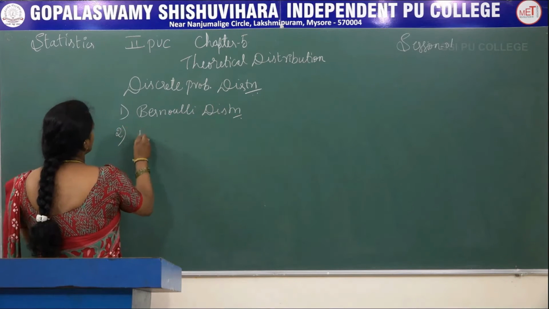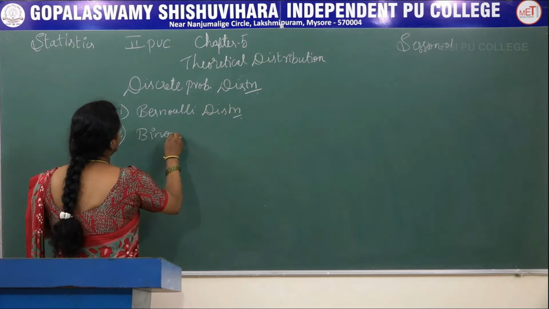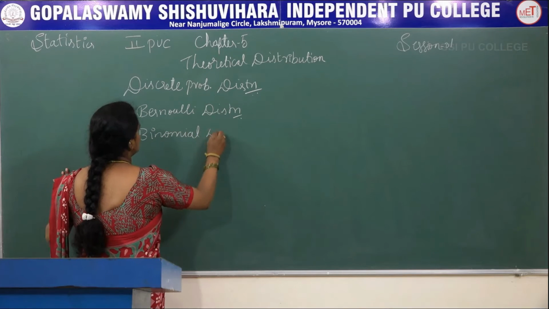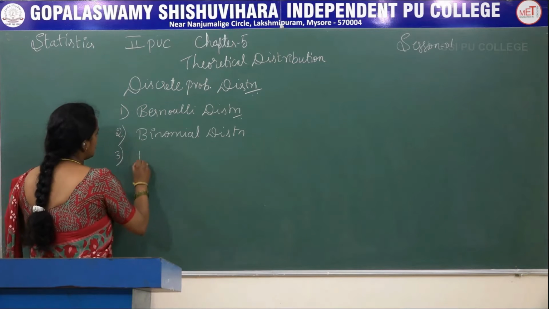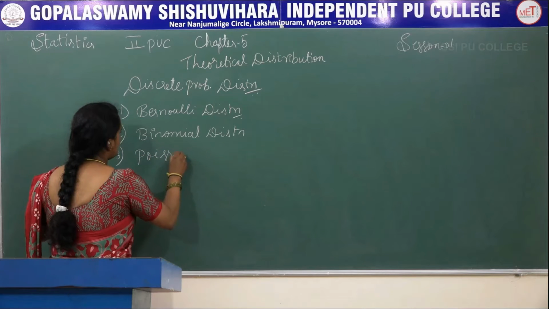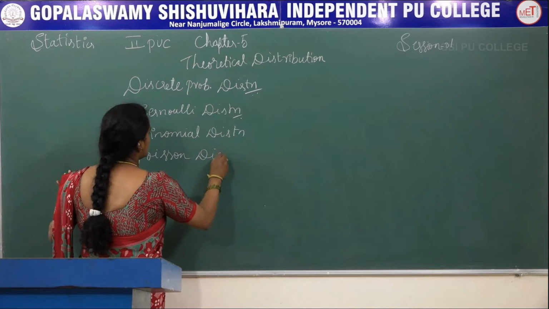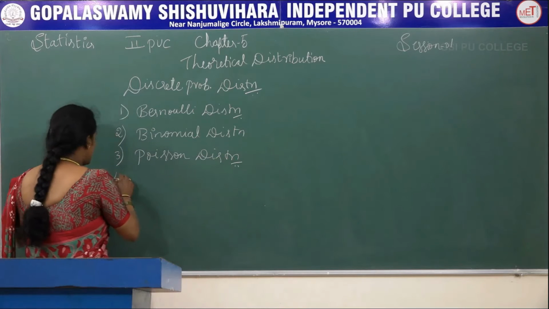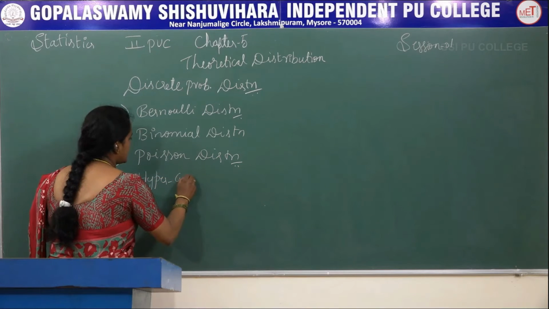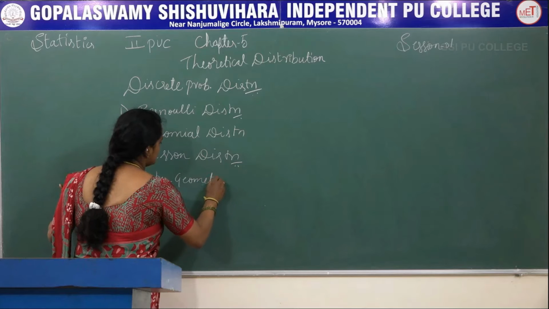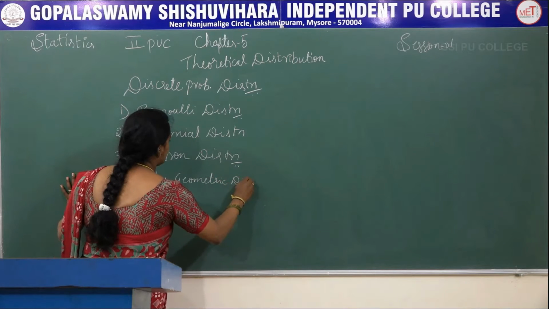Second one is binomial distribution. Third one is Poisson distribution, and fourth one is hypergeometric distribution.